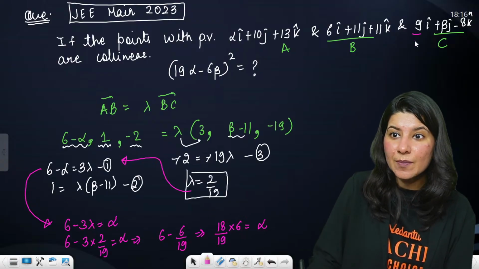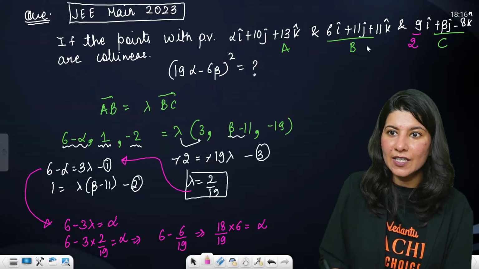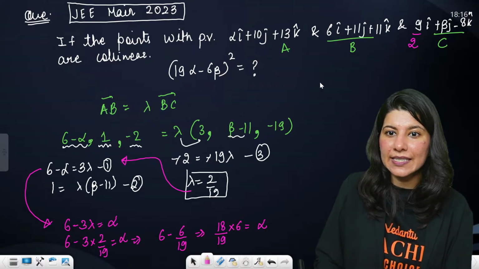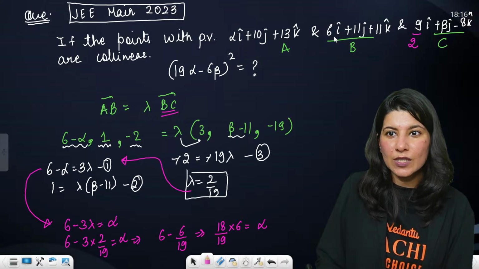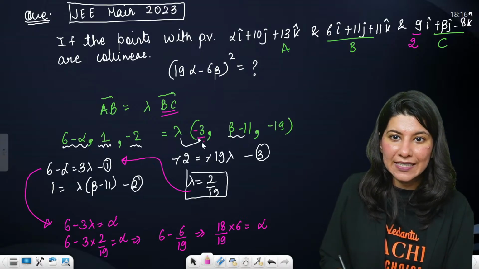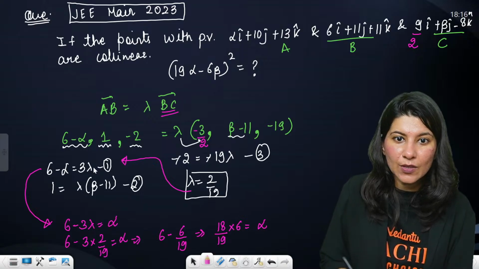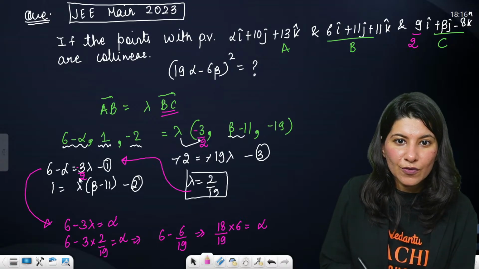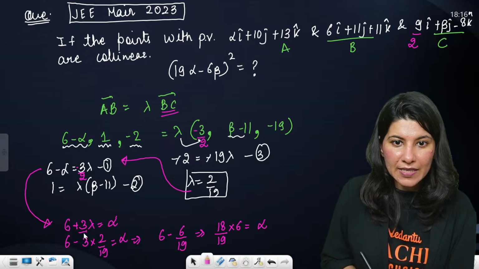Sorry, this is 9 by 2. Hold on, there is a mistake. AB and then C minus B. So this is 9 by 2 minus 6. So BC vector is 9 by 2 minus 6. 6 2s are 12, minus 3 by 2. So basically this is minus 3 by 2, so the first equation is 6 minus alpha equals minus 3 by 2 times lambda, and this is basically plus 3 by 2.